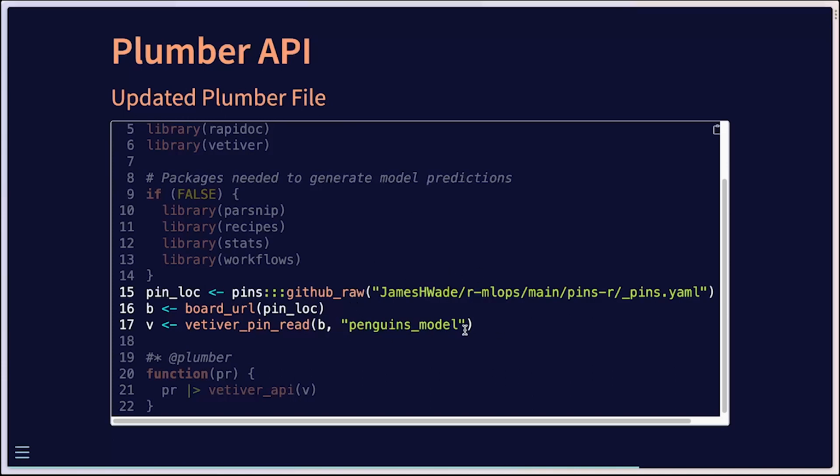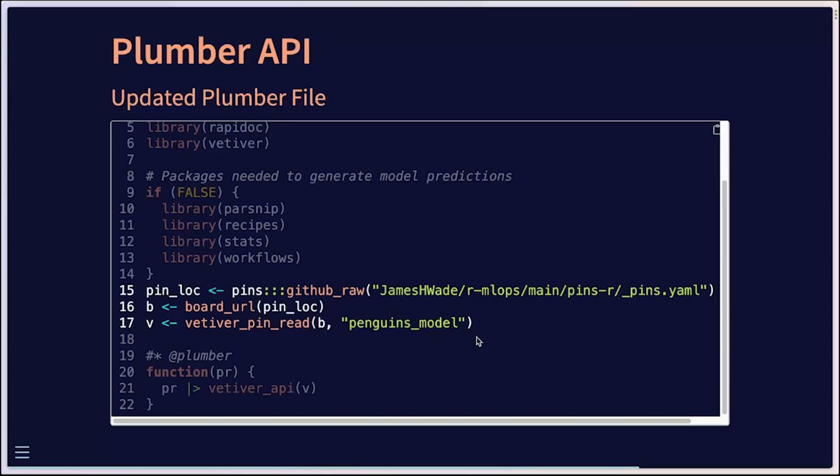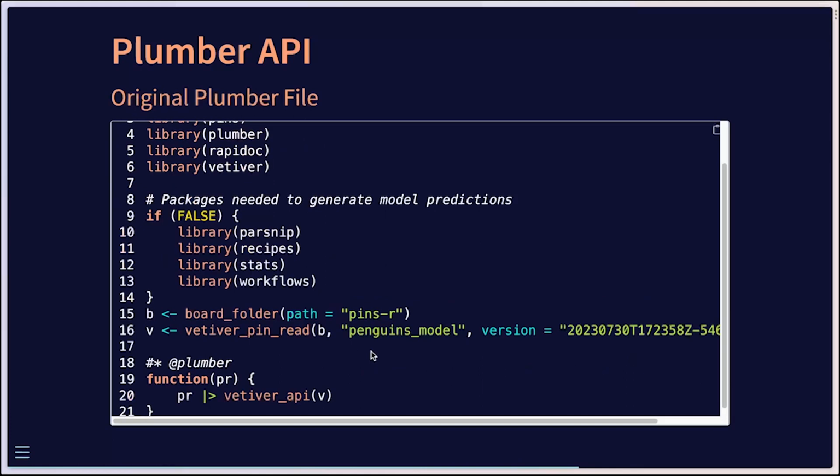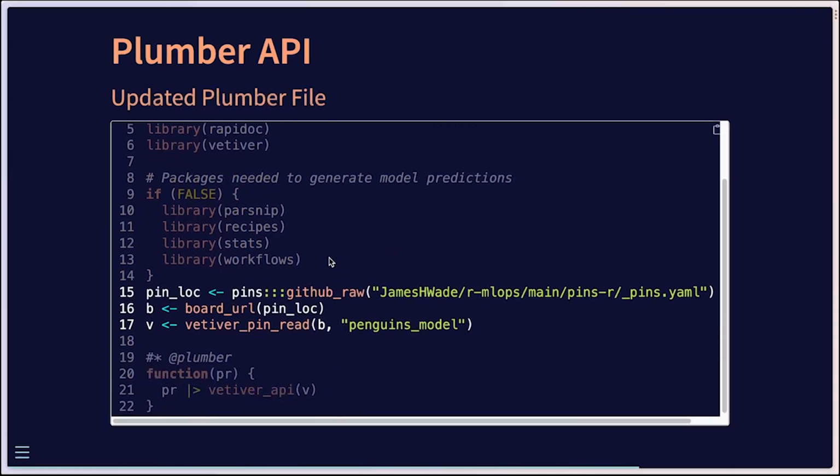I believe it will just inherit the latest model version if you don't specify one, so that's why I left mine there. So I'll jump back to just compare the difference here. The original one was using the local board folder. This would not work unless you were to deploy your model with your API. Using the approach that I have here on lines 15 through 17 allows us to separate out the API deployment from the model version control.